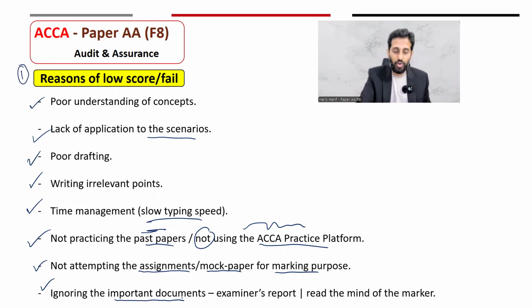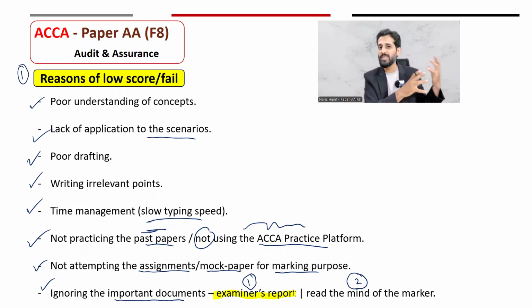Ignoring the important documents. I always encourage students to read two important documents at least 10 to 12 days before the exam. Number one is the examiner report, and number two is the read the mind of the marker. For the examiner reports, I recommend reading the most recent two examiner reports available on the ACCA website, because the examiner highlights what most students did well, what most students did wrong, what the requirement was, and what the mindset of the student was in attempting the question and writing irrelevant points.